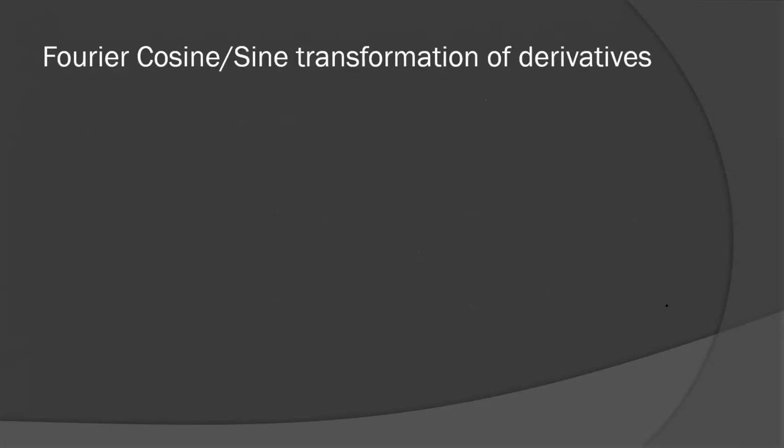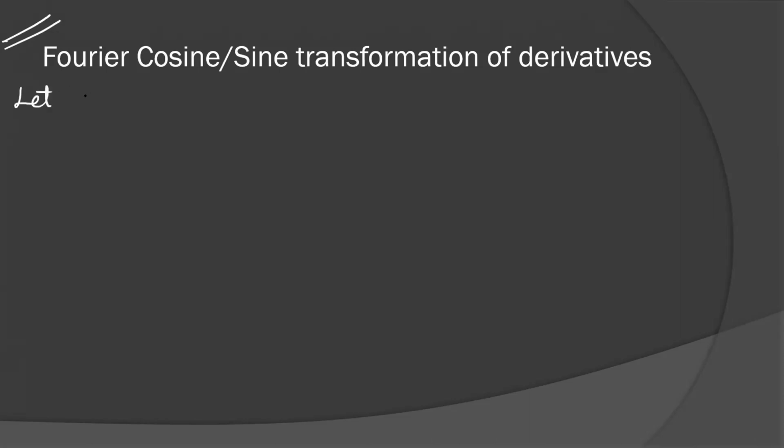Let's see the next result: Fourier sine and cosine transformation of derivatives. This is again a very important topic, and many problems are asked in the GATE exam. Earlier it was in the GATE syllabus, now it is removed, and in academics. So the next lecture is very important. We will discuss many examples based on the results or theorems we are studying today. This lecture is a little bit difficult, so revise at least twice, and remember the results if possible. Then you can solve and apply the theorem very easily.